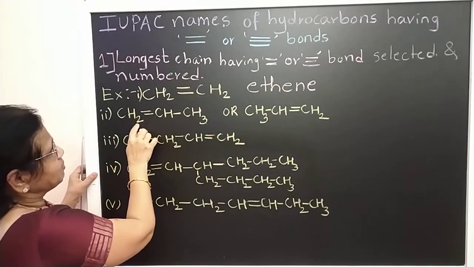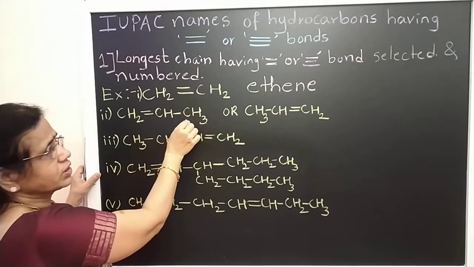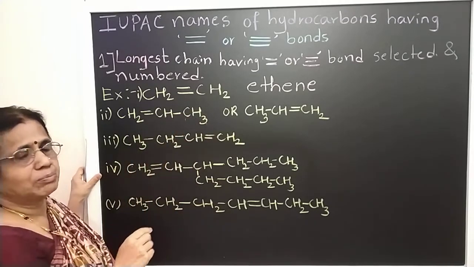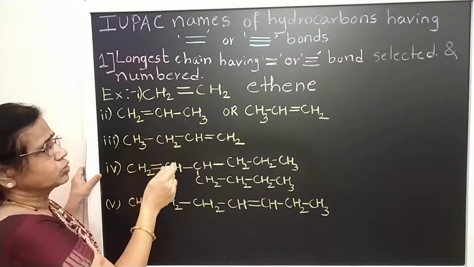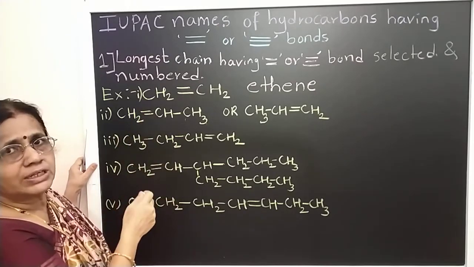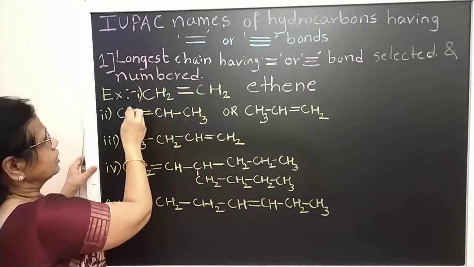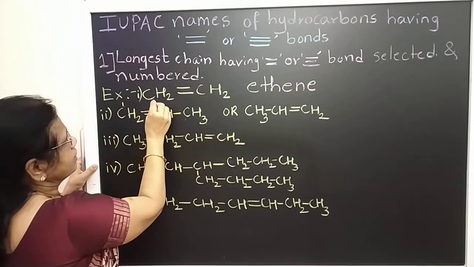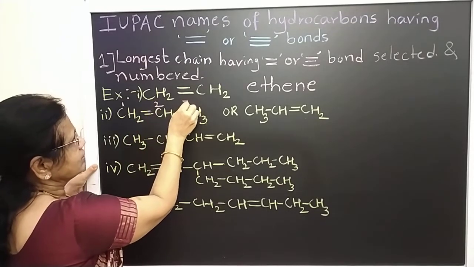But second example, if there are 3 carbons, 1, 2, 3. A 3 carbon alkane is propane, but there is a double bond. So we should give the numbers from the side which is nearer to the multiple bond, double or triple bond. So I am giving the number from this side because here it is the double bond: 1, then 2, then 3.